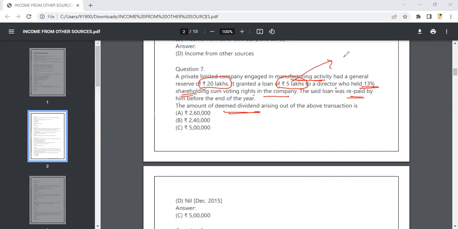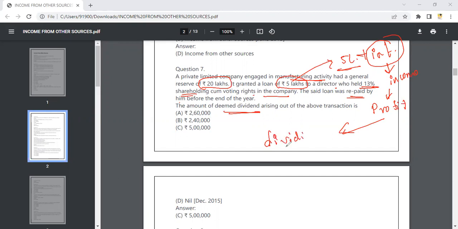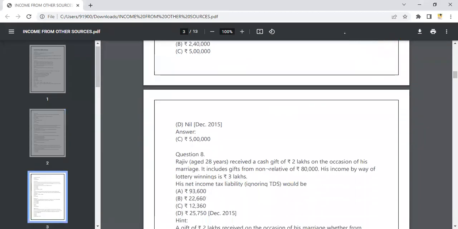The loan is given at 5 lakh, and on the loan you will be getting interest, right? Whatever interest amount you get, can I call that an income to you? Obviously, it's an income. It is a part of your profit. So again, the part of your profit can be called a dividend, which you have to give to the shareholders. So that dividend amount will arise out of this. Then going on to our next question.